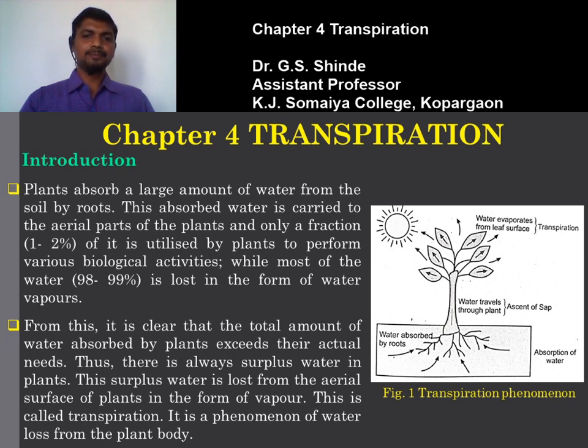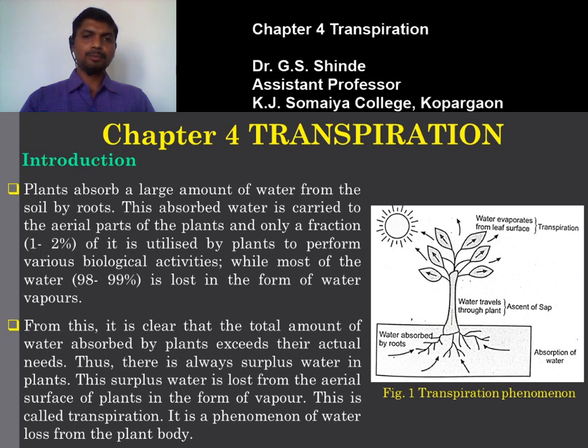So in the figure I am going to discuss the transpiration phenomenon. A plant absorbs a large quantity of water from the soil through its roots. Of this absorbed water, it is translocated, or distributed, to the various parts of the plant. Along with water, the mineral nutrients dissolved in the water are absorbed by the roots, and these are uplifted to the aerial part of the plant by the phenomenon of ascent of sap.